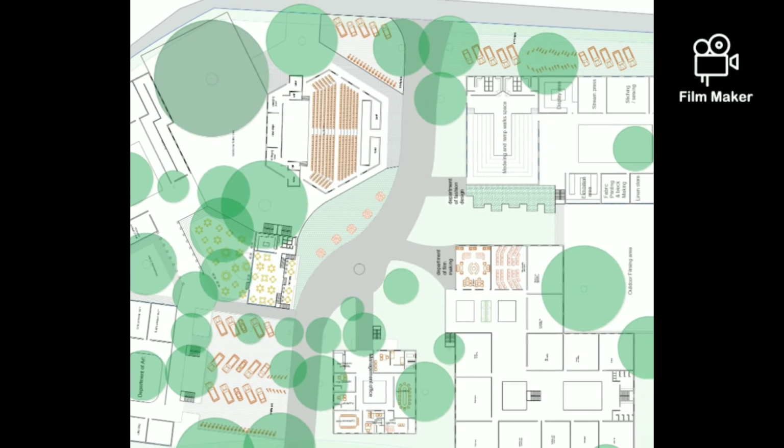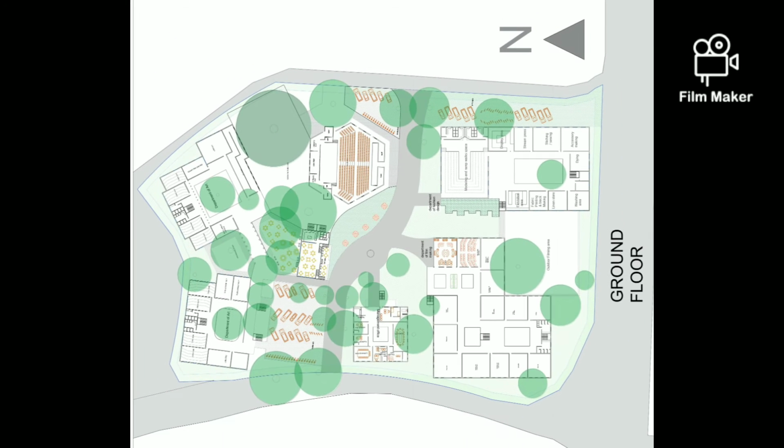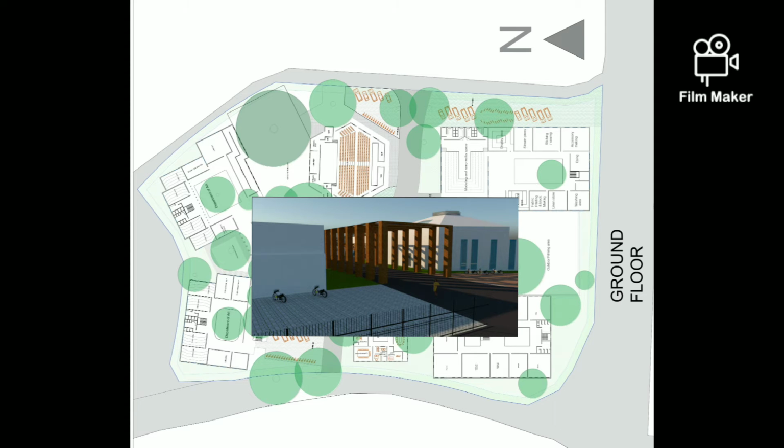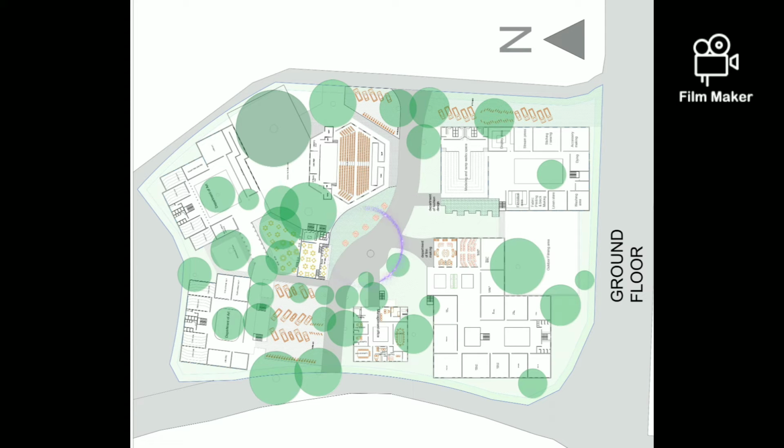So this is the plan of the ground floor. One main axis connects the whole campus. Two main entrances for the site: one is on the secondary road and another works like a back entrance. I divided parking into two parts near both entrances, and the central circulation space also acts as the pickup and drop point.